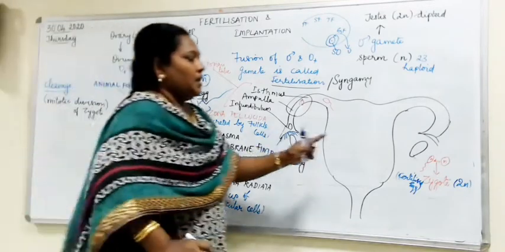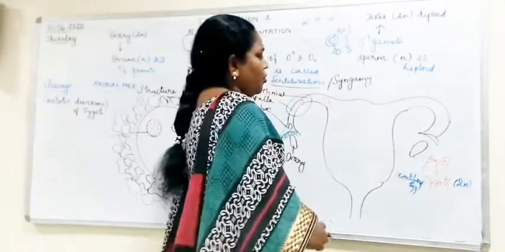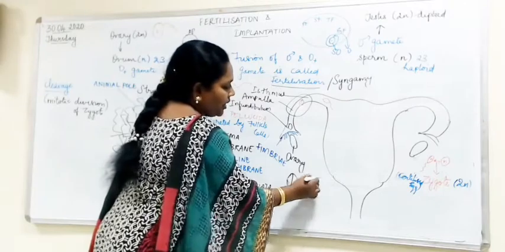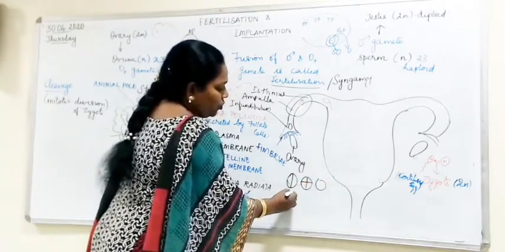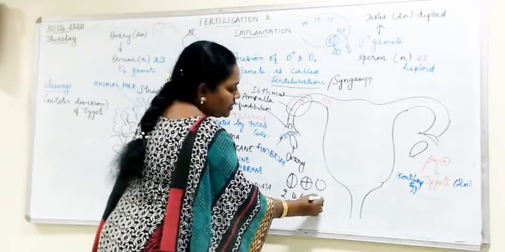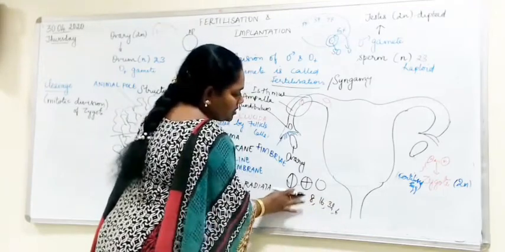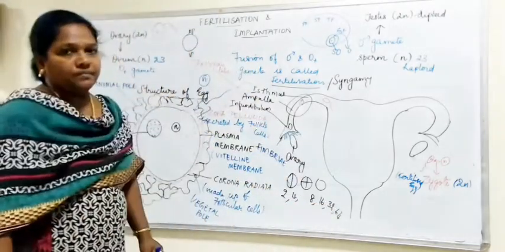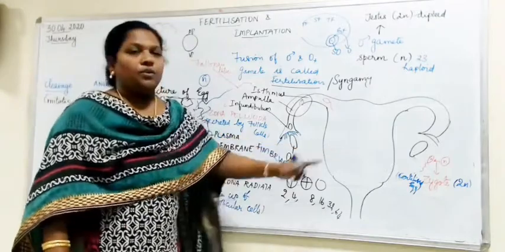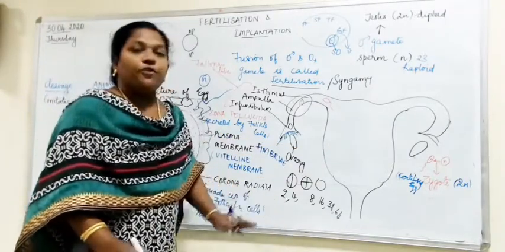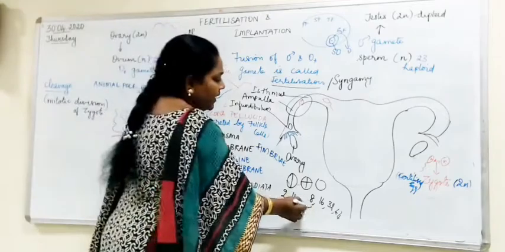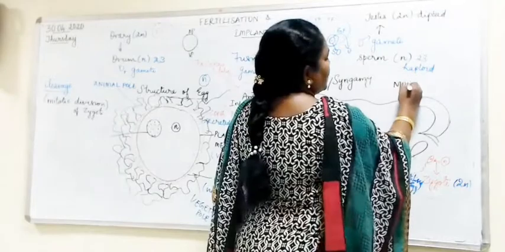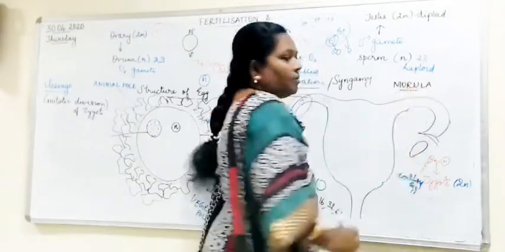This single cell divides into 2, and then 4, and then it goes on: 2, 4, 8, 16, 32, 64. When it divides into 2, you call it the 2-celled stage. When it divides into 4, the 4-celled stage, and it goes on. But when it becomes 8 in number, you call that stage the morula. What do you call it?